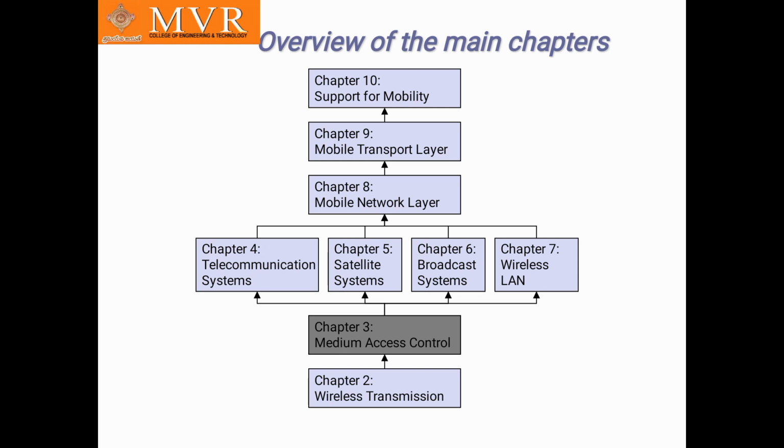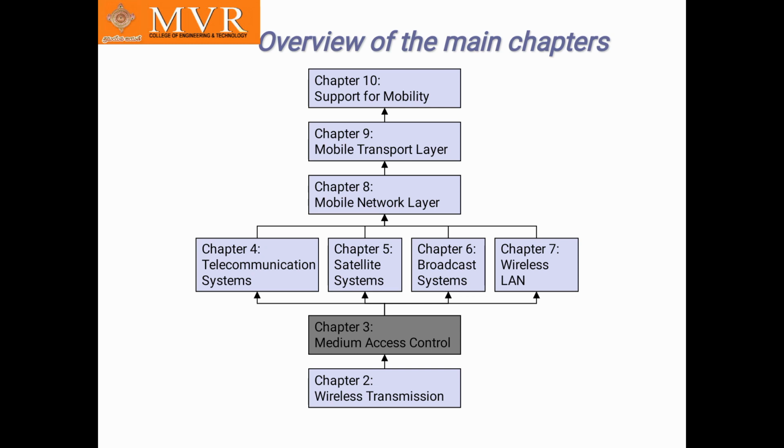So the overview of the main chapters: mostly in the starting we learn wireless transmission, which is chapter 2, and medium access control, which is chapter 3. After this, chapter 4, chapter 5, chapter 6 and chapter 7 are included. Chapter 4 is the telecommunication system, then the satellite system, broadcast system and wireless LAN. These we learn based on medium access control. Depending on chapters 4, 5, 6, 7, it will be in the mobile network layer.